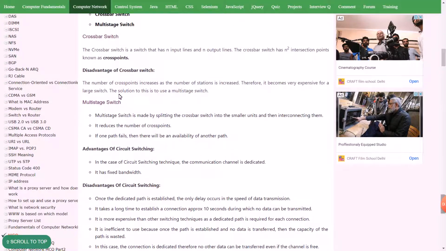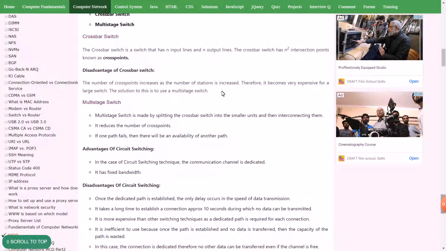The solution to this is the multi-stage switch. A multi-stage switch is made by splitting the crossbar switch into smaller units and then interconnecting them. It reduces the number of cross points. If one part fails, there will be another part available.